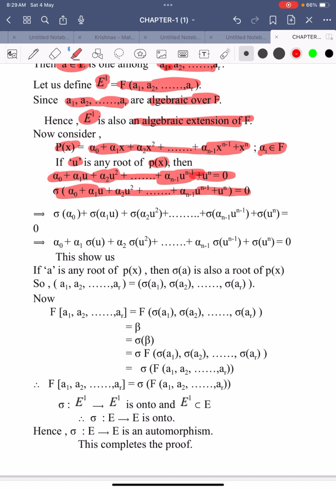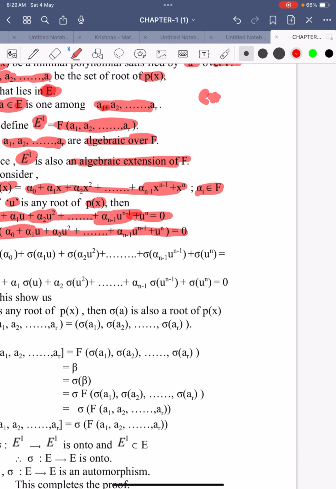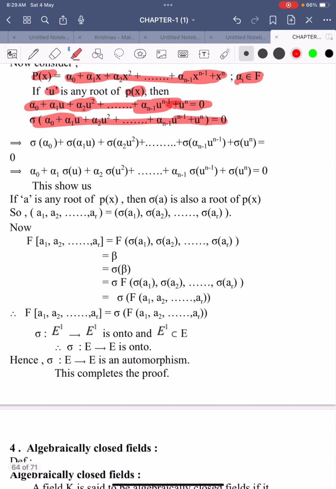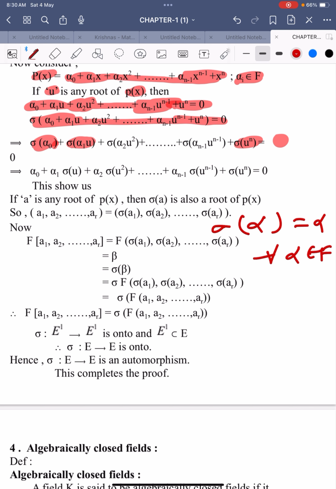Because sigma is an embedding, it means it is one-one, and remember that embedding means it is a one-one homomorphism mapping. So this sigma can be applied to every element individually: sigma of alpha naught, sigma of alpha 1 u and so on, sigma of alpha n is equal to 0. And then already we defined that sigma of alpha is equal to alpha for all alpha belongs to capital F.